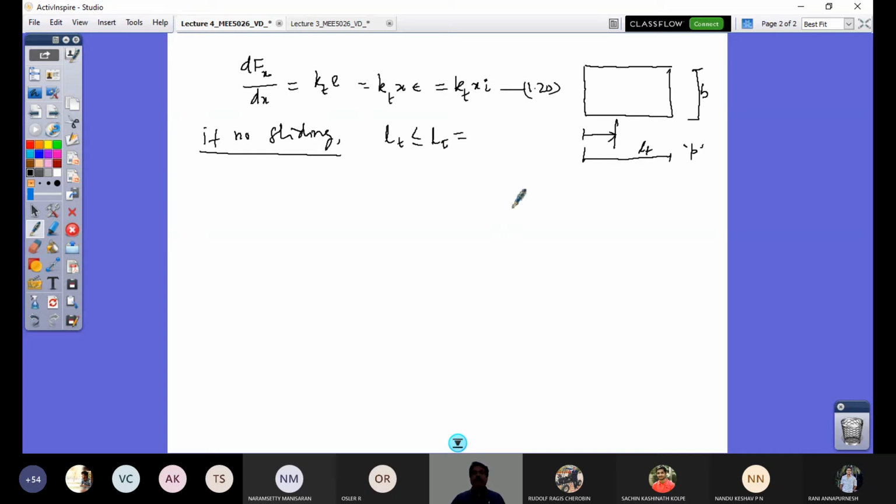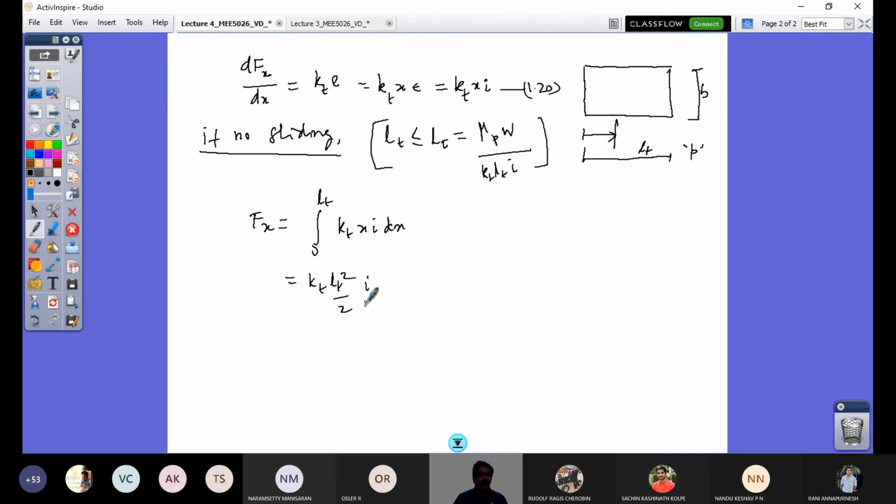It's only mu P times W by KT LT I. Right? So if there is no sliding, then I can extend this equation and get my expression for Fx. That's going to be the integral from 0 to LT of KT x I dx. So if I integrate this, I have KT taken out, x squared by 2, applying limits, it's going to be LT squared by 2 I.